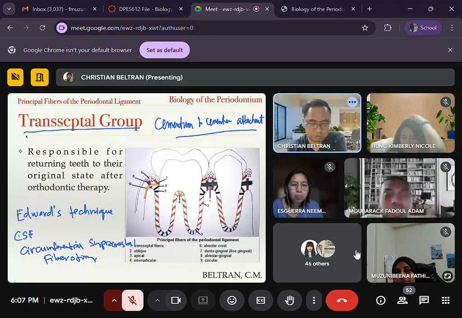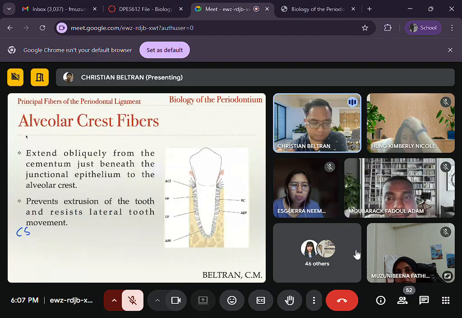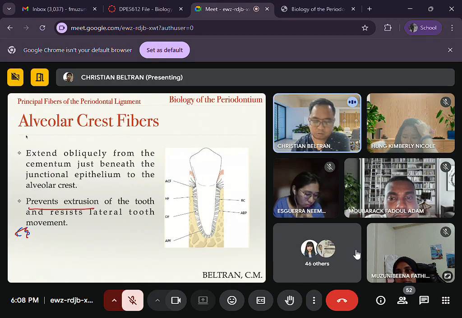Any other question? Thank you po. That's a very good question. Any other question? Wala na? So here, alveolar crest fiber. So it prevents extrusion of the tooth, okay? And it also resists or prevents lateral tooth movement, okay? Alveolar crest fibers here.